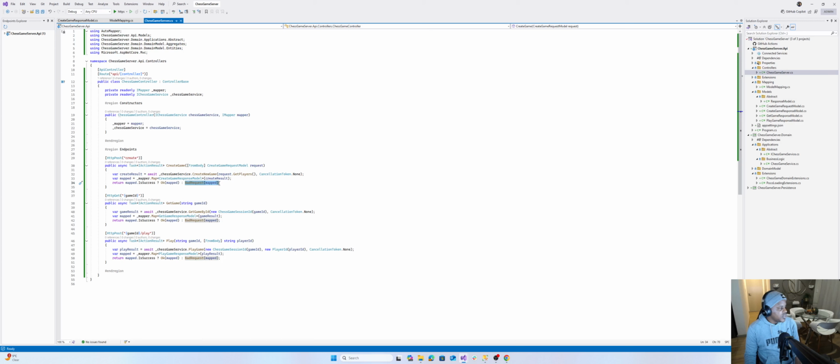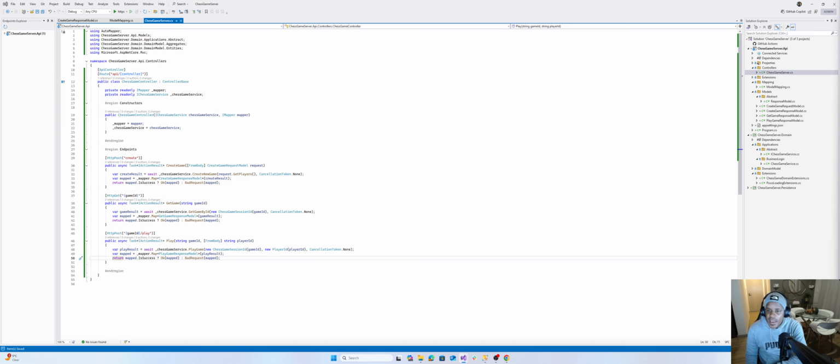Otherwise, if it wasn't successful, we say it's a bad request and why it was a bad request. Same applies with the other endpoints. Perform an action against the domain, reduce the result from the domain to the designated response model, and then return the response. Simple.